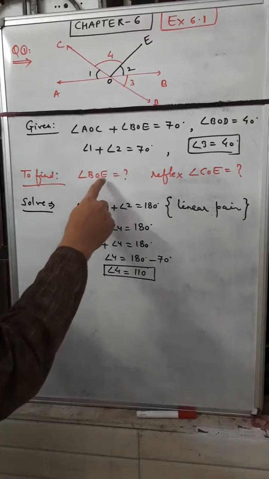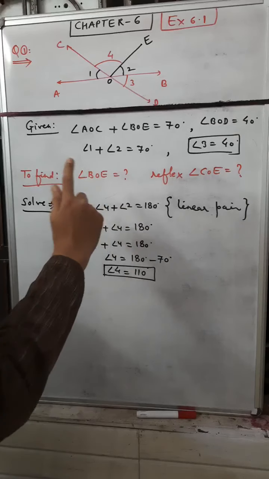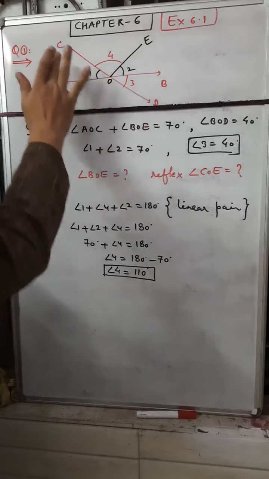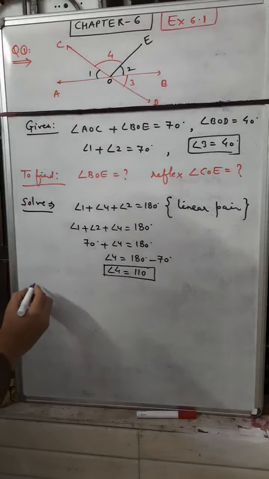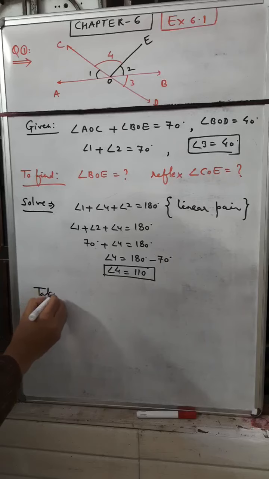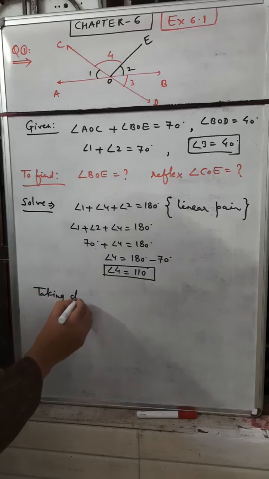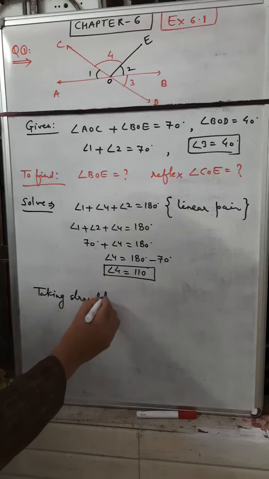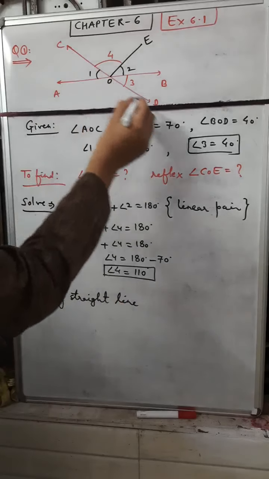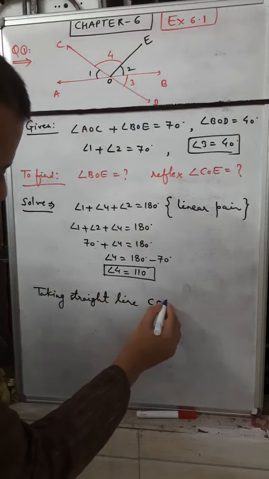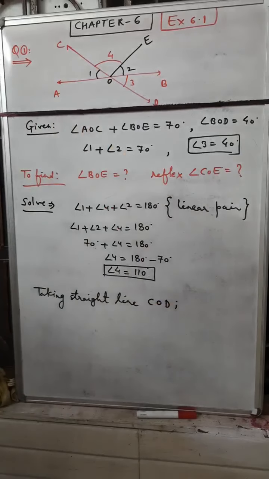Now we have to find angle BOE. So how can we find angle BOE? Again we will take one more straight line, COD. So if we take the straight line COD, what will be the result here?